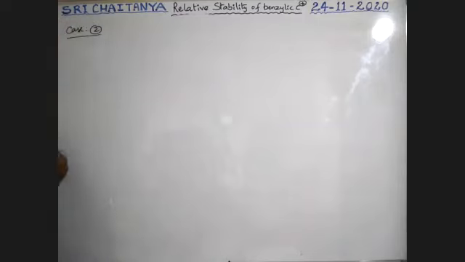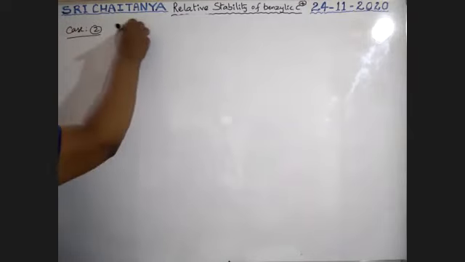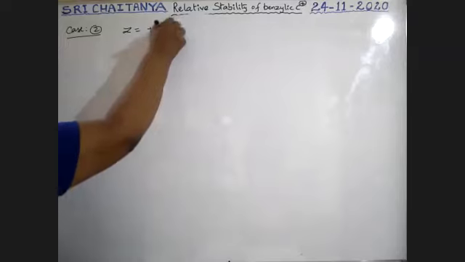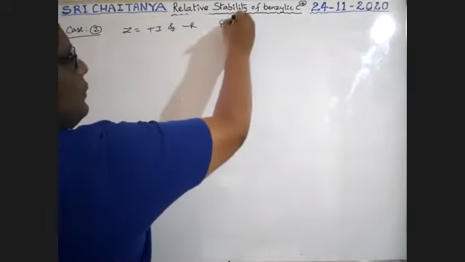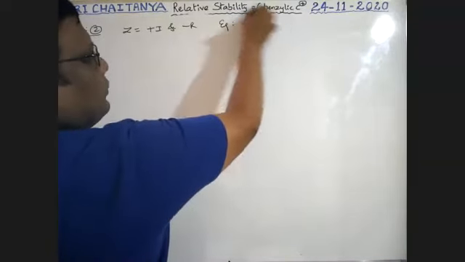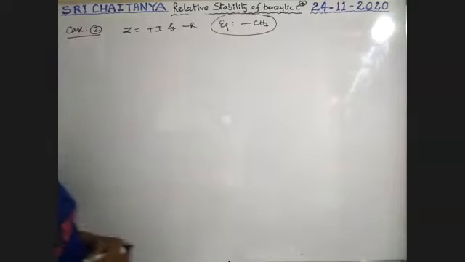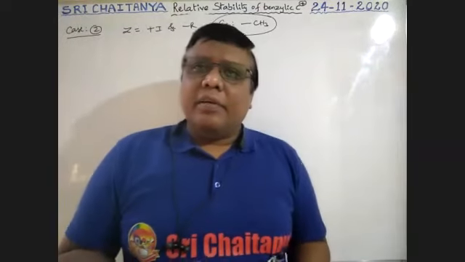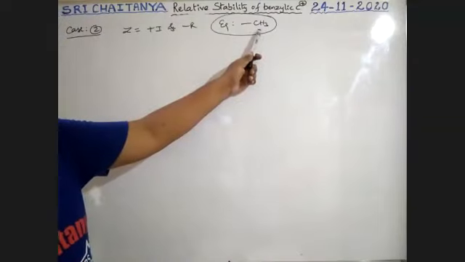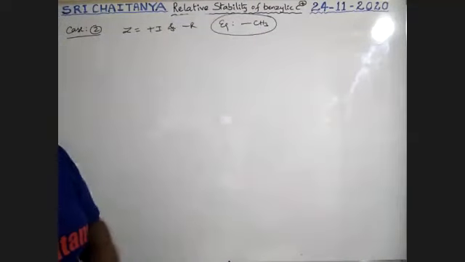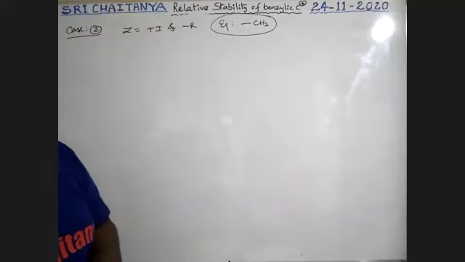Case 2: Z has plus I and minus R effects, for example the methyl group. The methyl group has a plus I tendency, and a resonance tendency also, along with hyperconjugation as usual.